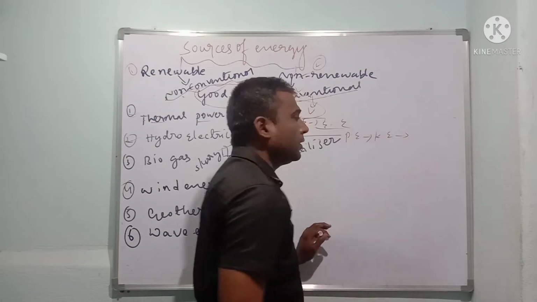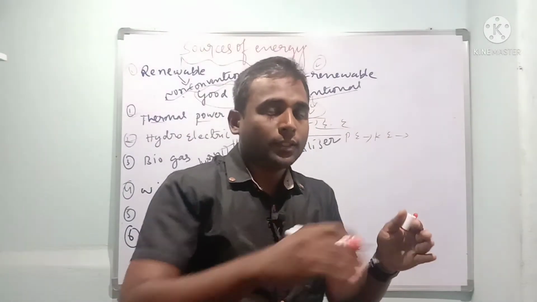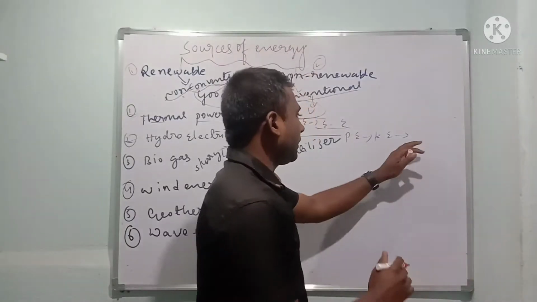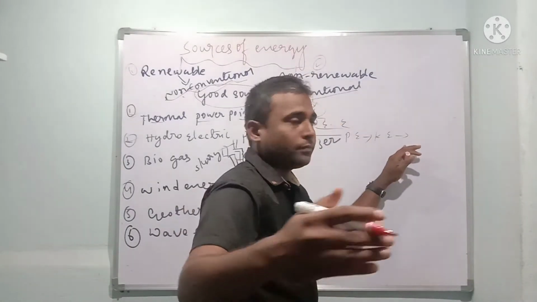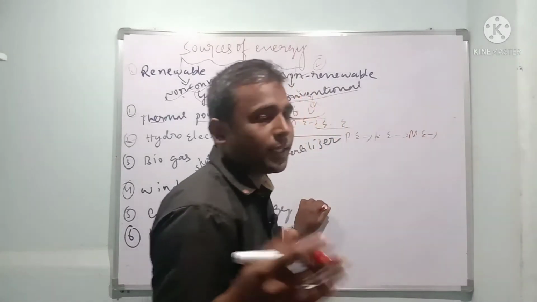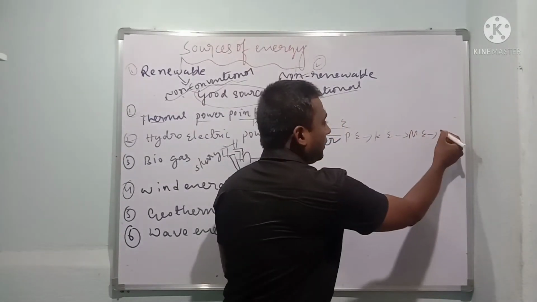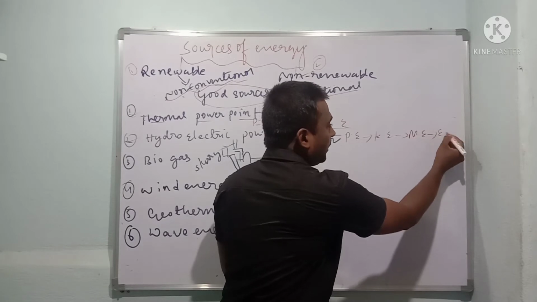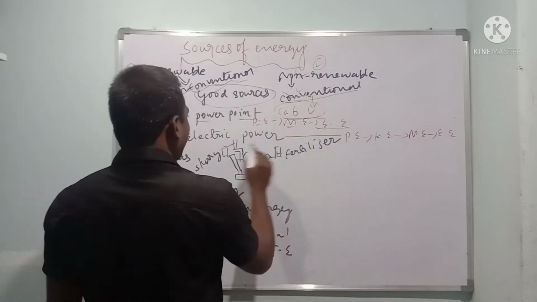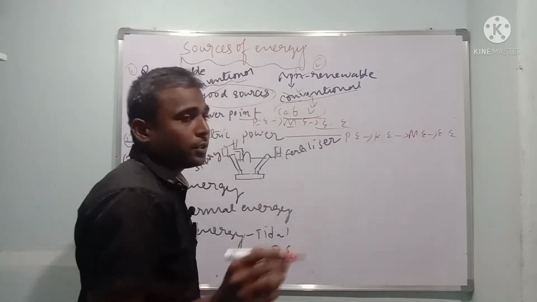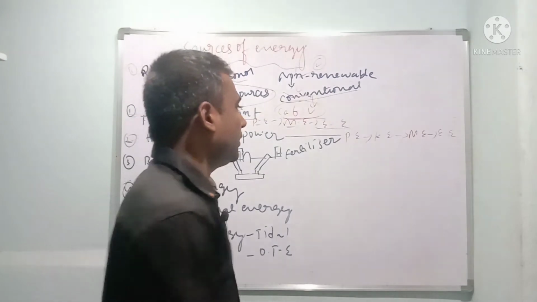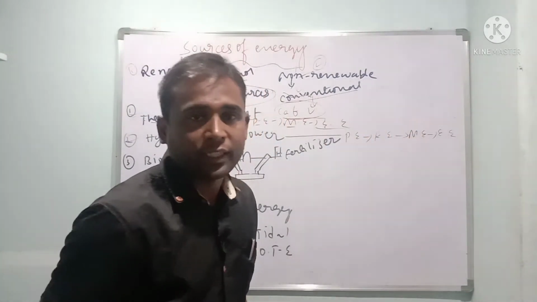Again this is connected with turbines. Where the water is flowing, there we connect the turbines. The turbines start to rotate, and then that experiences mechanical energy. Again same story, connected to a generator, that converts mechanical energy into electrical energy. This is the energy transformation that takes place in hydroelectric power. He may ask you, with options given in the MCQs, about energy transformation in some sources of energy.